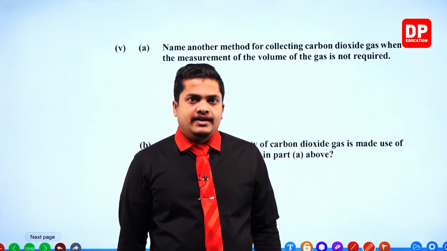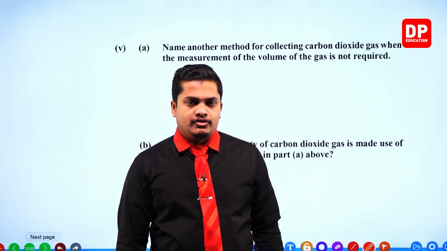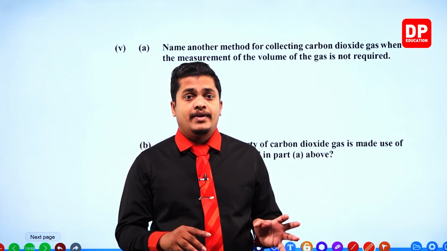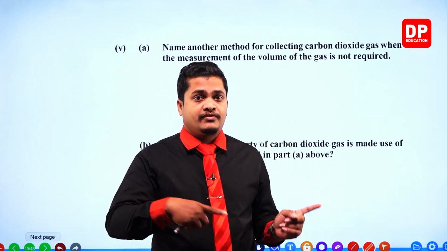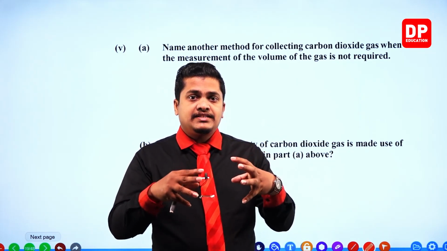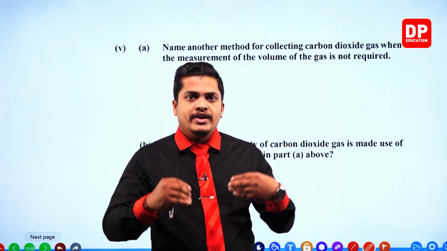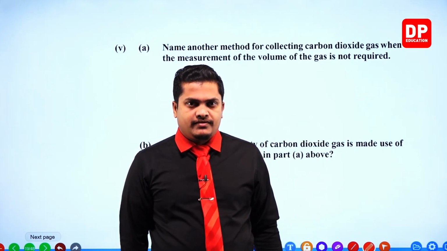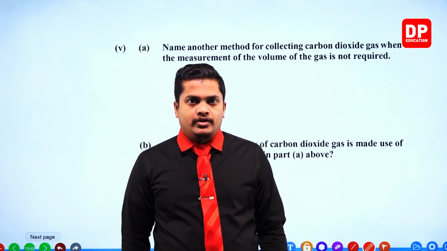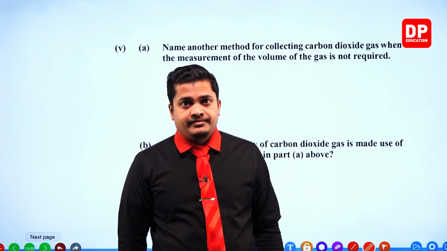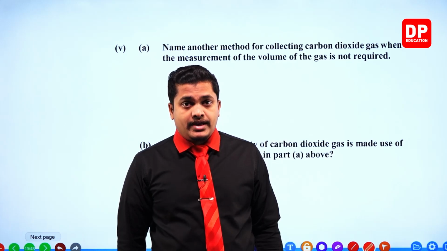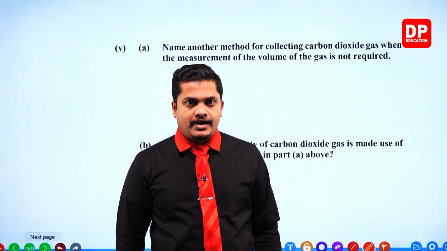Because of the higher relative molecular mass, the mass of 1 mole of carbon dioxide is very high compared to the other gases in our atmosphere, which means it has a greater density.